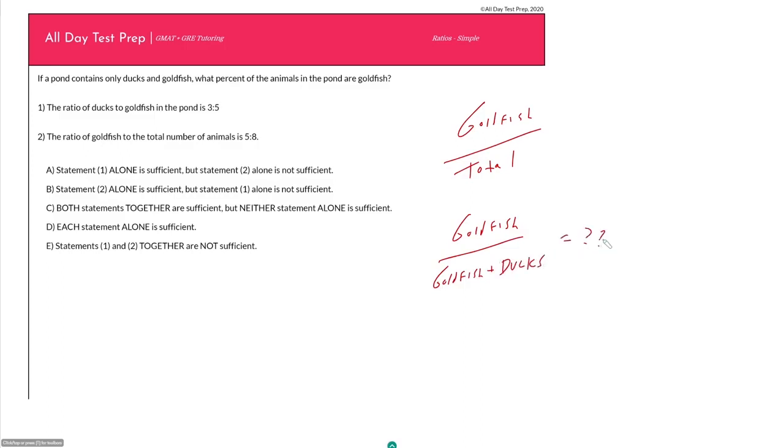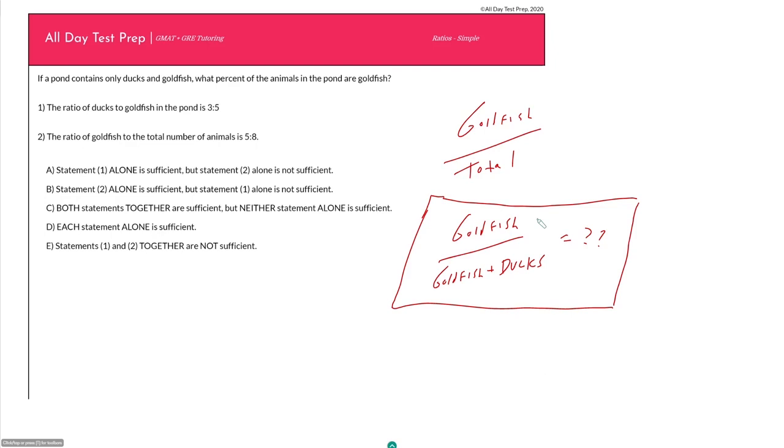Well, this may seem like overkill. By this point, most people have solved the question. The point is not for this question. It's for the more complicated ones. So once I get to here, this is actually pretty helpful, because think about what this is telling you. You might want to go one step further and say, okay, so this is really because it is a data sufficiency question. I just need to know the number of goldfish that I have in my pond and the number of ducks that I have in my pond.